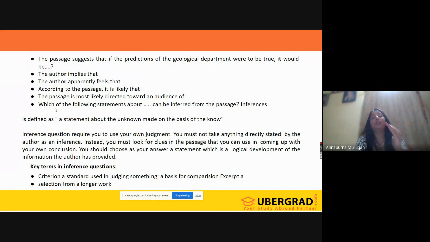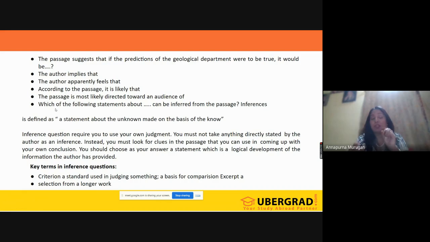Why? Look at the way the question is given here. The passage suggests that if, look at the condition, if the predictions of the geological department were true, then something would happen which is not said directly in the passage here.